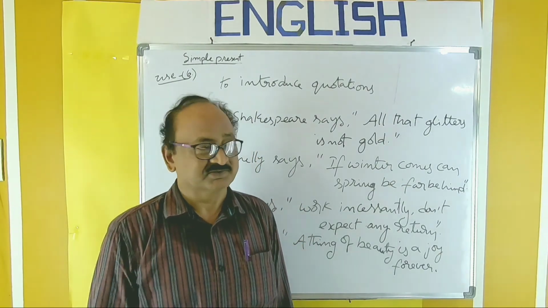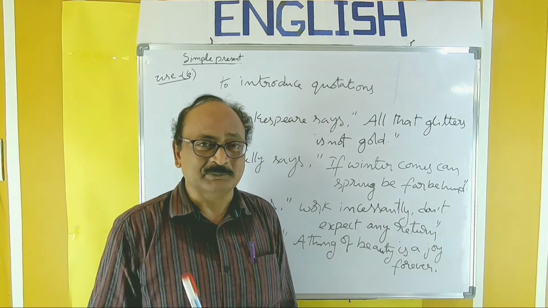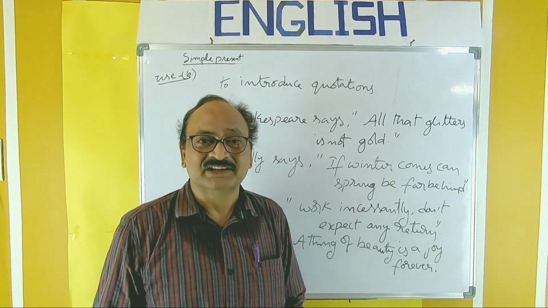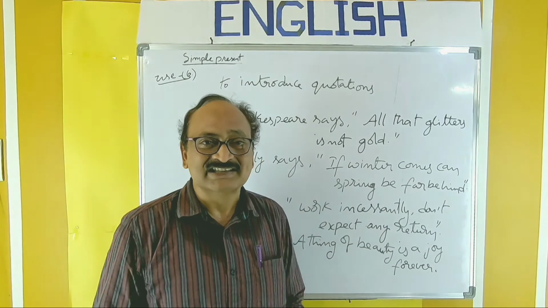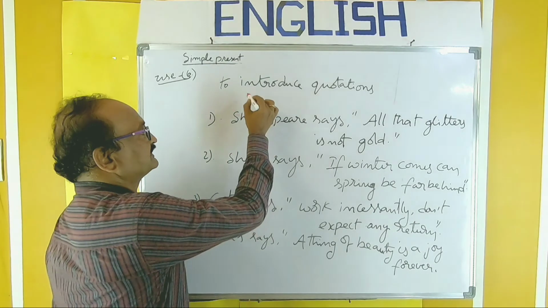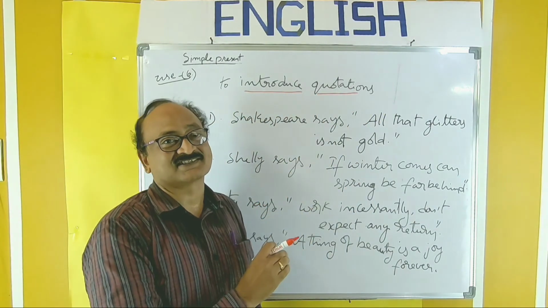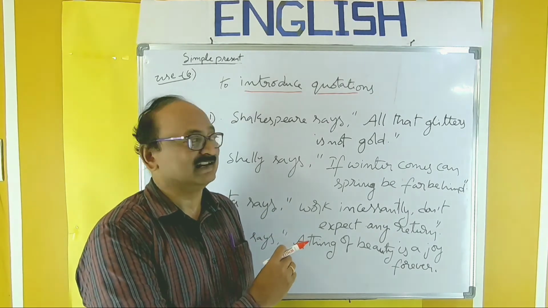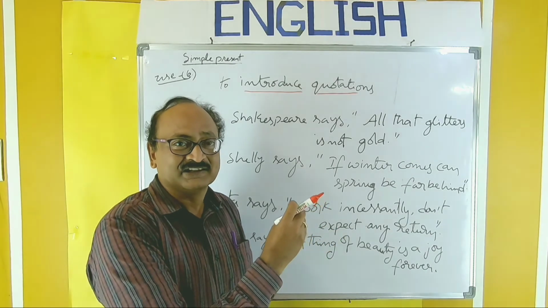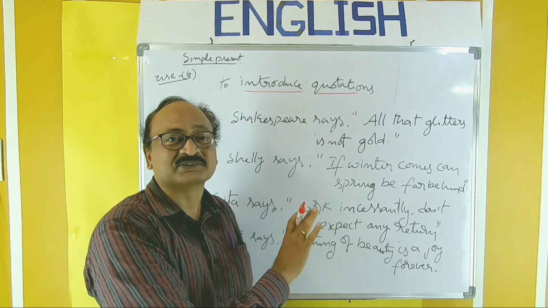Next use. Often we quote golden words of great people. That sort of golden words, great words, should be introduced by using simple present but not simple past. See, to introduce quotations, just the introductory words should be in simple present, and the remaining words, the quotations, must be used in the same way without any change.